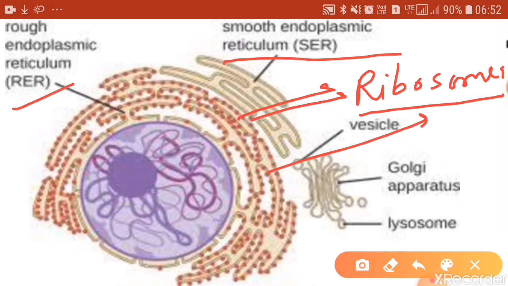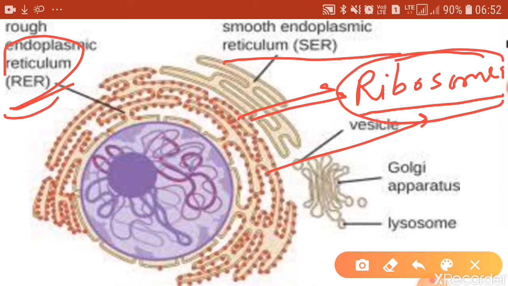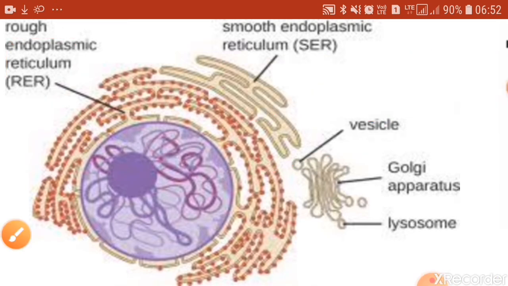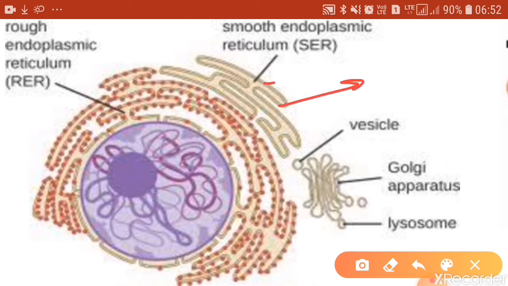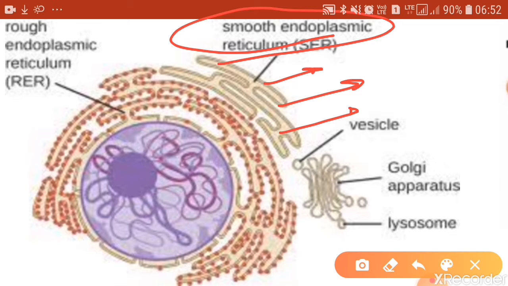So rough endoplasmic reticulum has ribosomes attached on its surface, whereas the smooth endoplasmic reticulum is devoid of ribosomes.